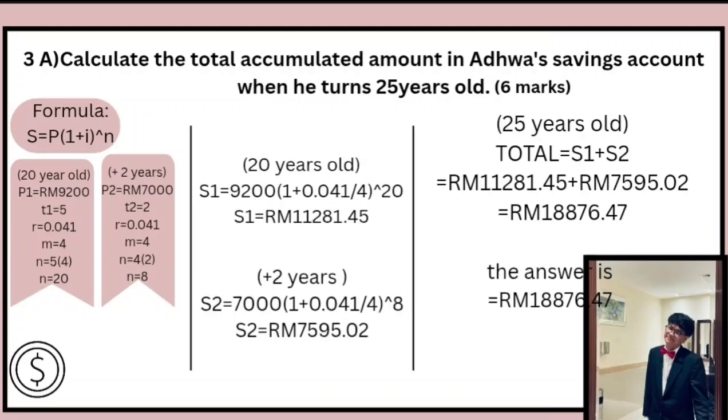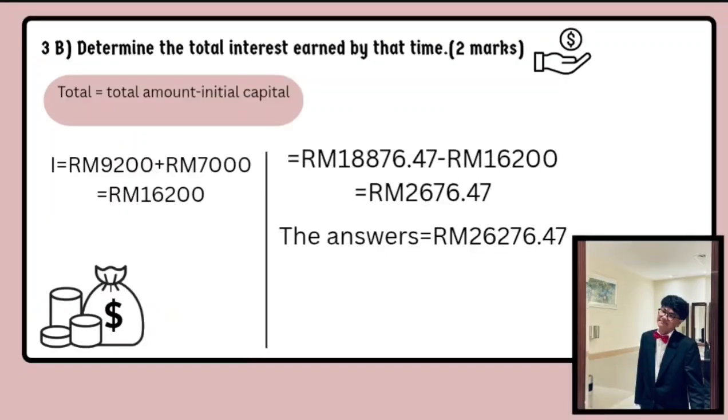Then I add the plus 2 years, S2 equal to 7,000 bracket 1 plus 0.041 divided by 4 bracket the power of 8, and the total is 7,595.02 ringgit. For the total equal to S1 plus S2, 11,281.45 ringgit plus 7,595.02 ringgit. The total is 18,876.47 ringgit.